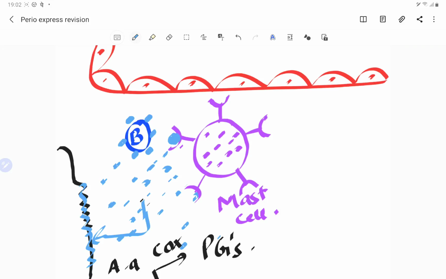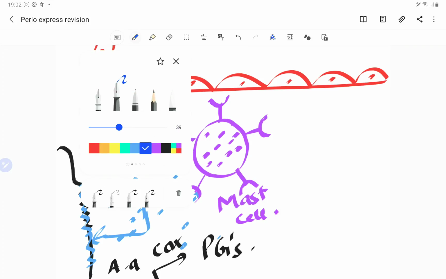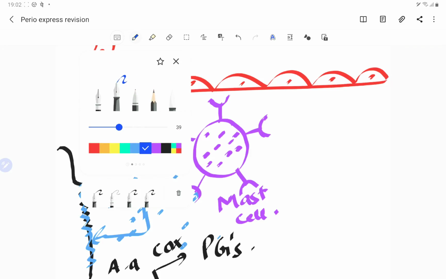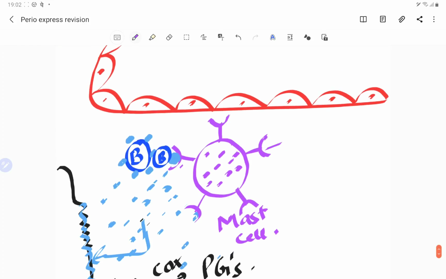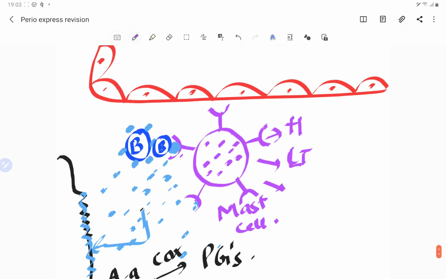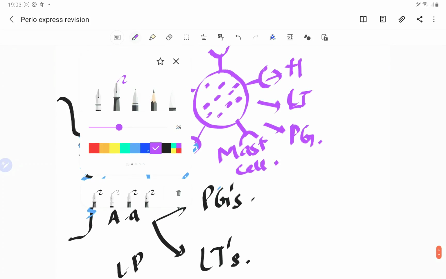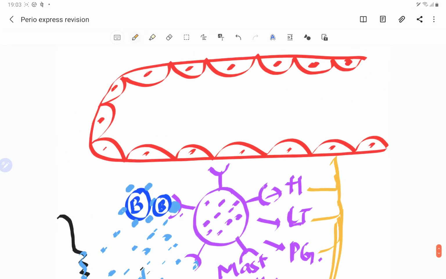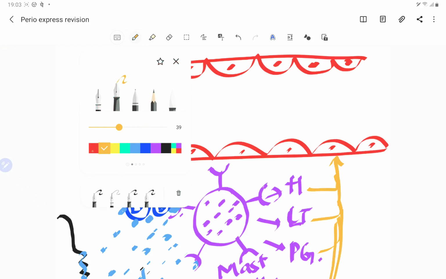So when it combines to the bacteria, let's draw one more bacteria here, guys. Suppose this is one more bacteria. So in response to this, the mast cell releases some chemicals. These chemicals are histamines, leukotrienes, again because leukotrienes are released by arachidonic acid also and released by the mast cell also, and the prostaglandins are also released. So all these chemicals are going to act on the endothelial cells, and in response to this, there is a contraction which occurs in the endothelial cells.